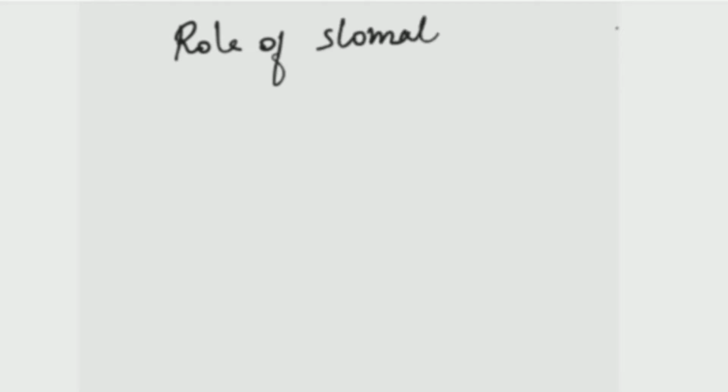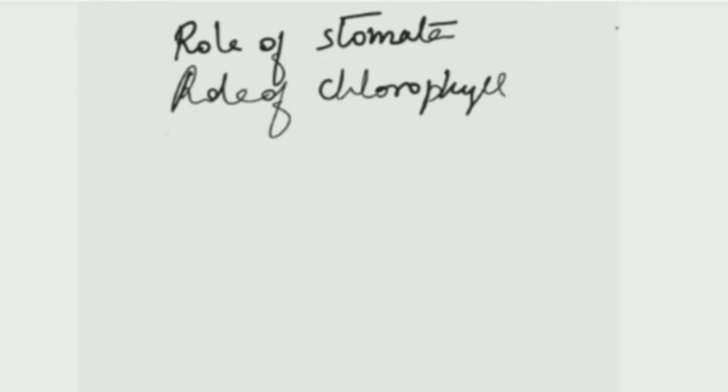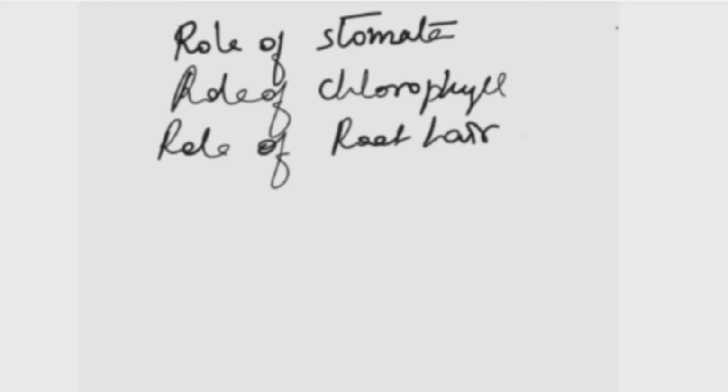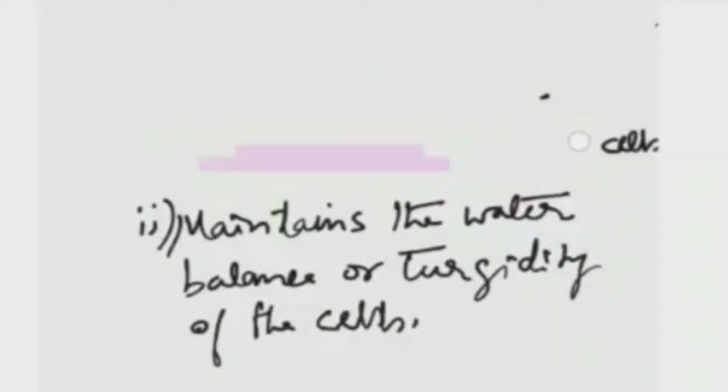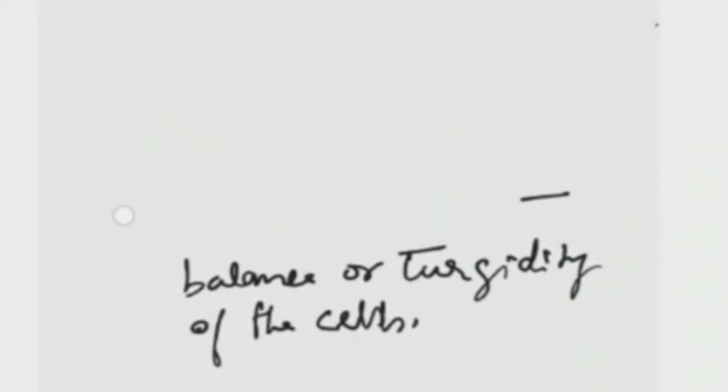Okay. So here comes the role of stomata. Stomata is a very, very important part of the leaf or of the plant. And here you will also learn about the role of chlorophyll and the role of the root hair and xylem. So first of all, we'll learn about the role of stomata. Stomata helps in the exchange of gases. What are the gases exchanged by stomata? Carbon dioxide and oxygen are the two main gases that are exchanged by stomata.